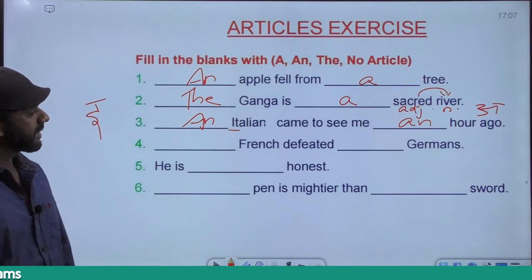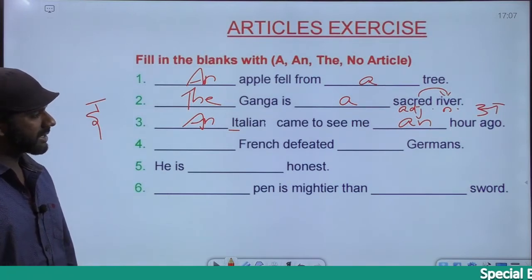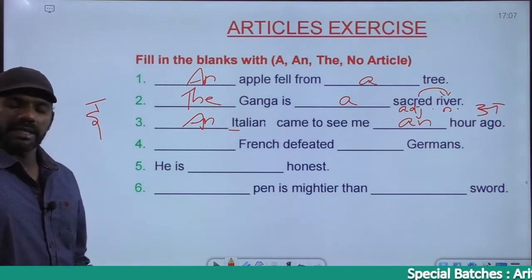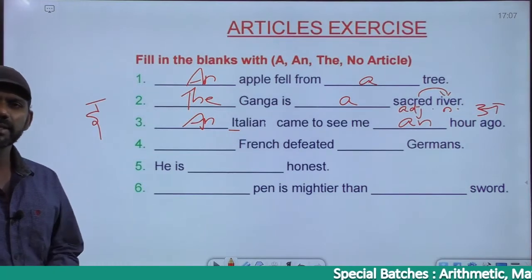Come to the next one. Dash French defeated dash Germans. Now I told you, we have discussed long back also, I guess.